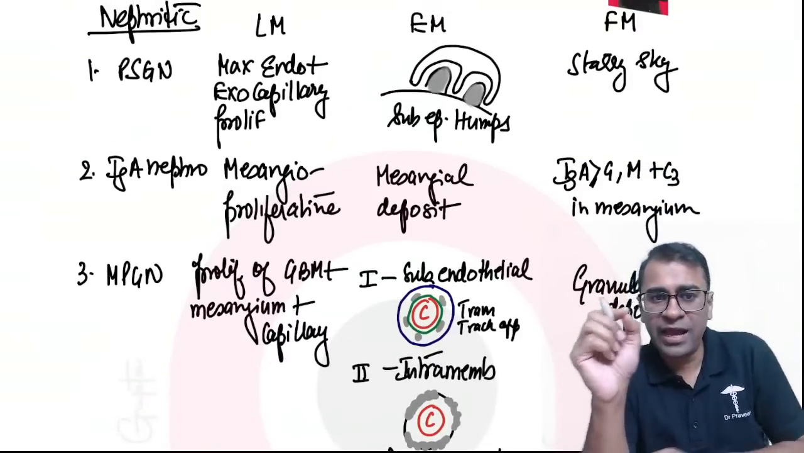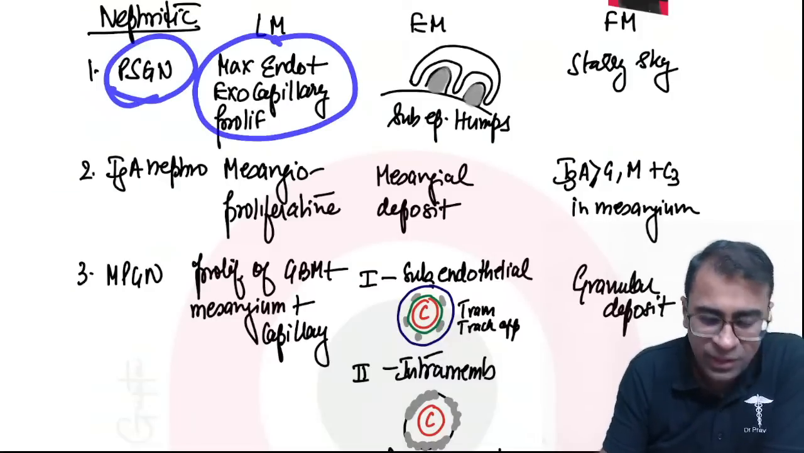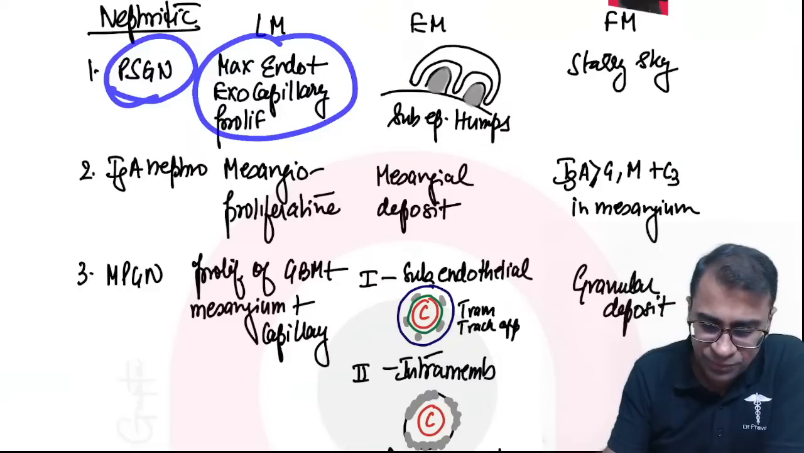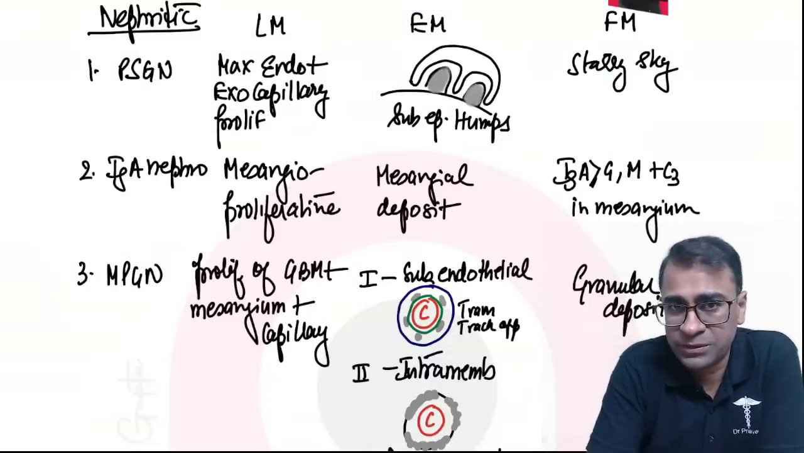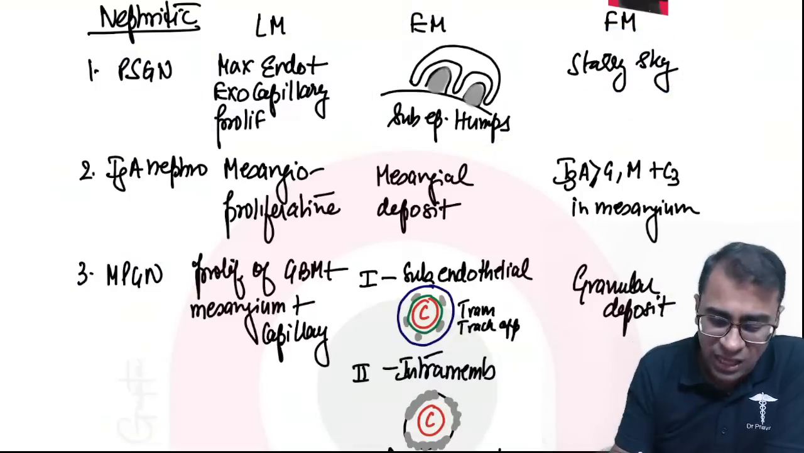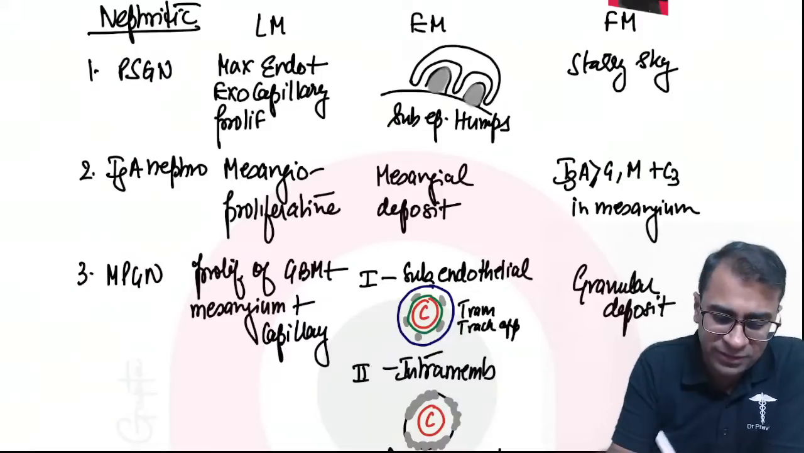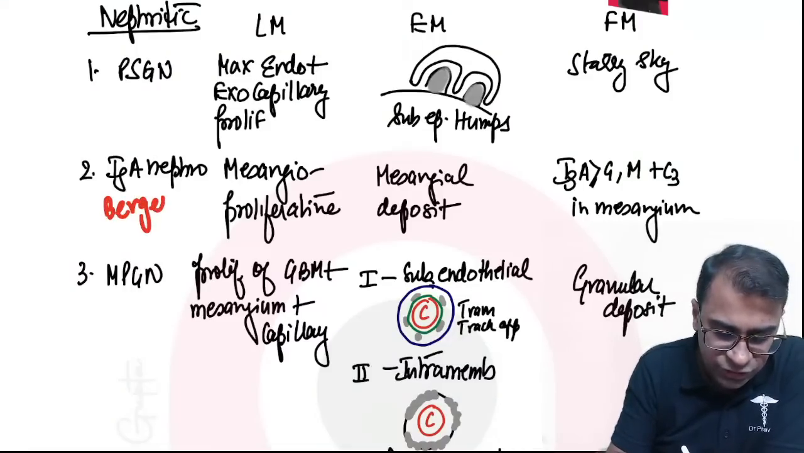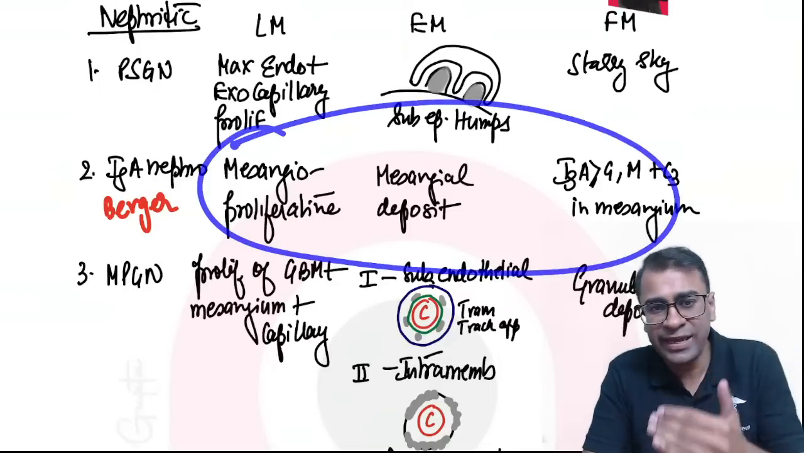In PSGN, there is endo-exocapillary proliferation in light microscopy. Electron microscopy shows subepithelial humps. In IF, it shows starry sky appearance. Hump is a very important question. IgA nephropathy is also called Berger disease. The only thing to remember is IgA with mesangium. Question is solved.